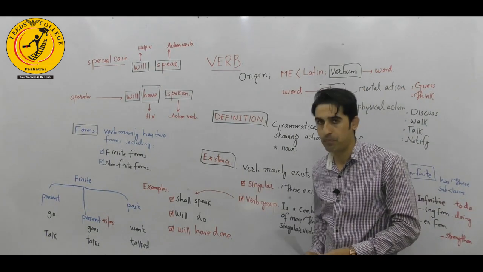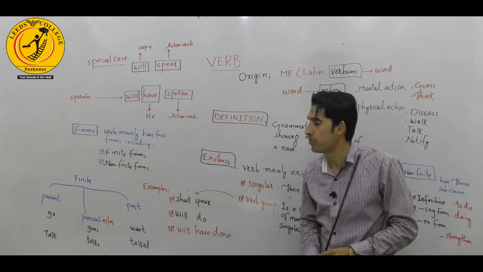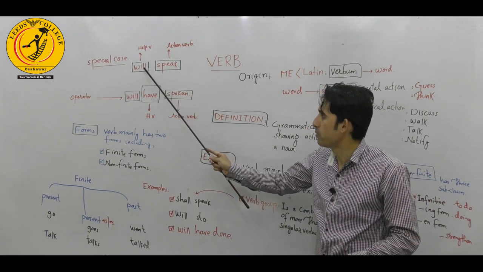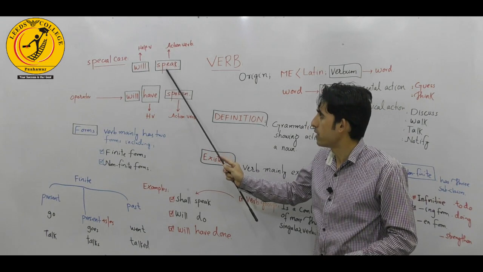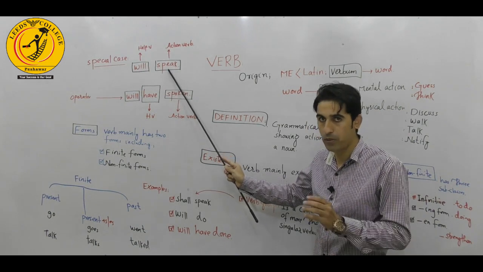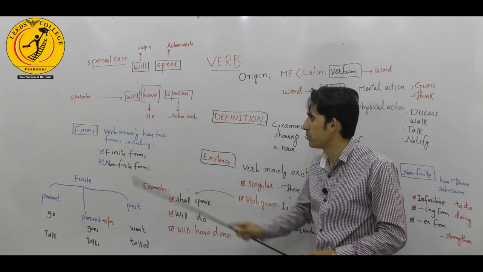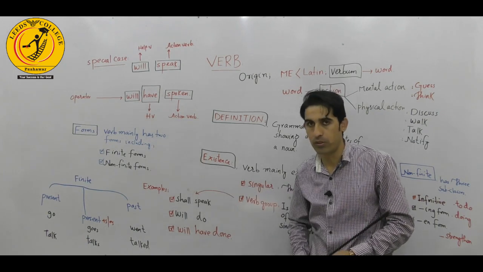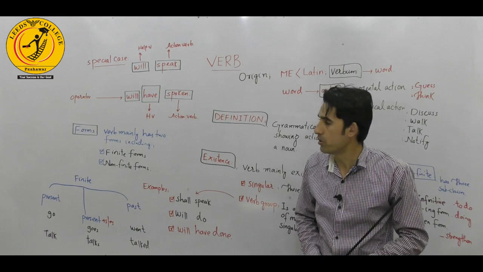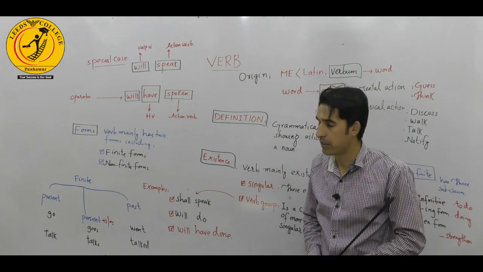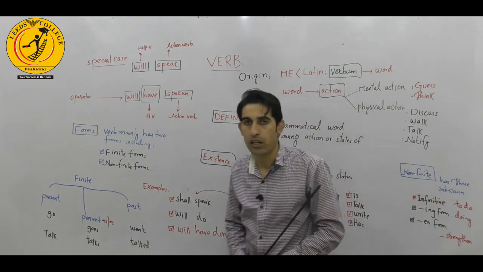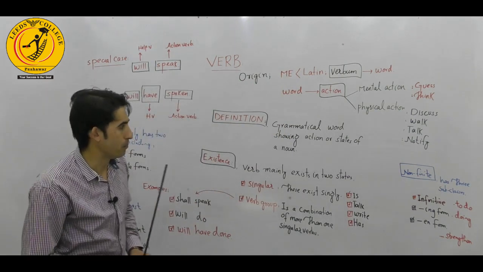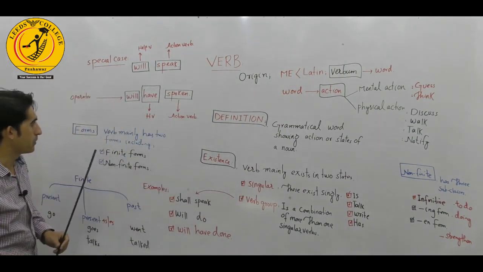Will speak is a verb group, a combination of the helping verb and the action verb speak. But if you have more than two singular verbs, take this case for example, will have spoken, or we say could have understood, will have discussed, shall have jumped, will have notified, these examples.